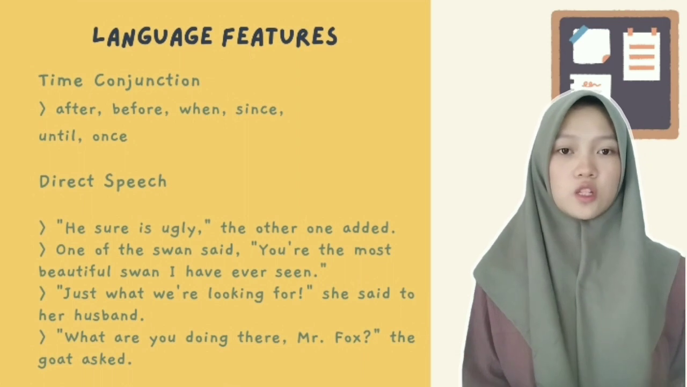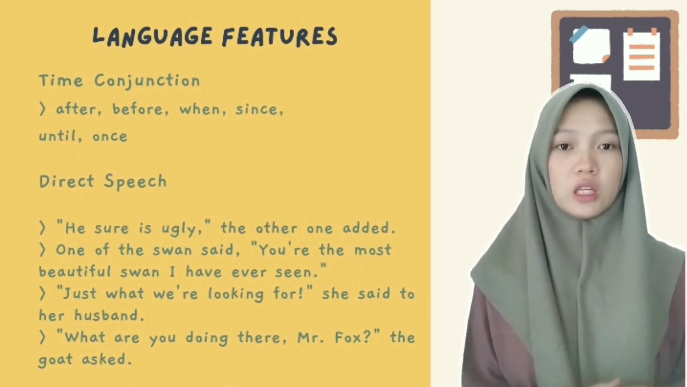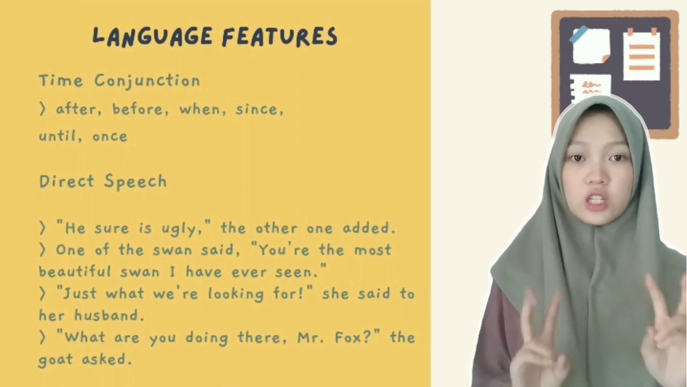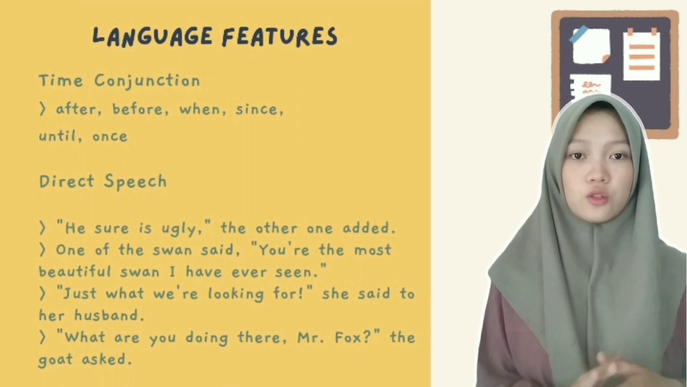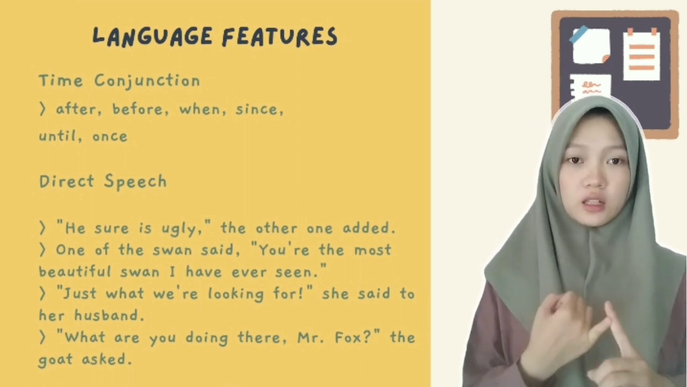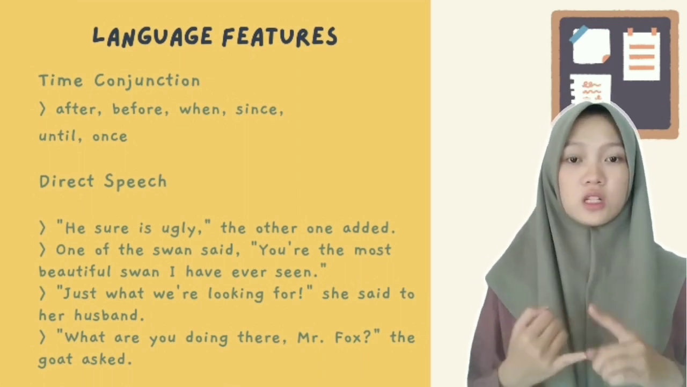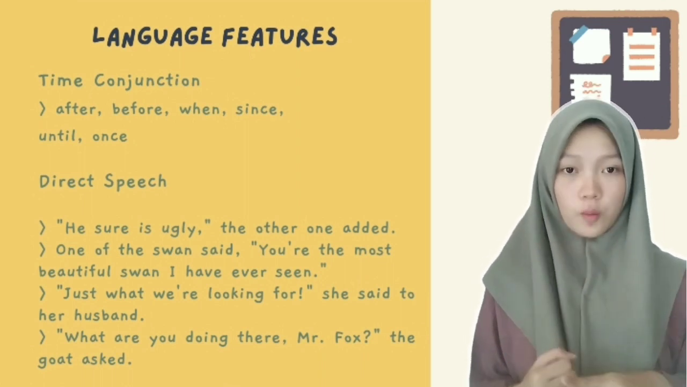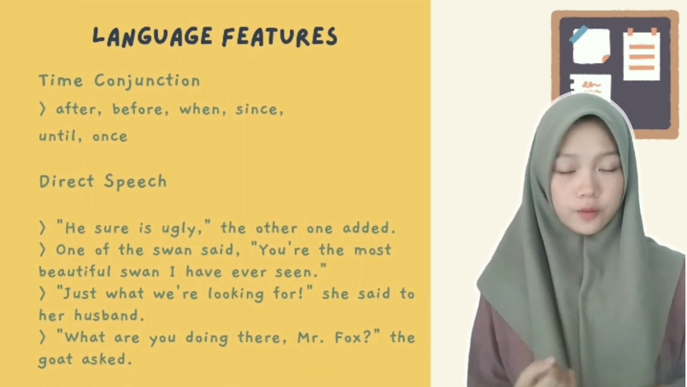The next language feature is direct speech. Direct speech is speech by someone in a story where the dialogue is enclosed in quotation marks. There are several ways to write direct speech. First, the dialogue is enclosed in quotation marks, after which the direct speech is given a comma, followed by an explanation of the character.